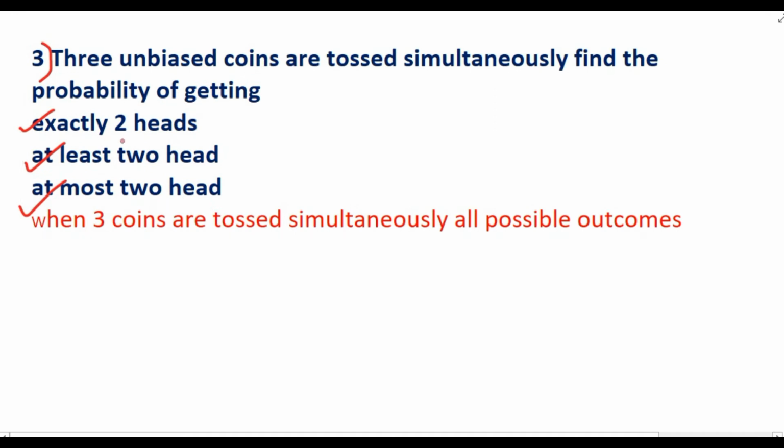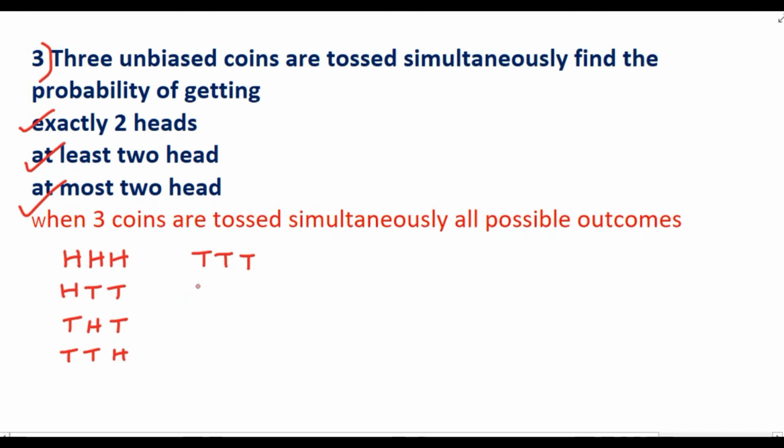When 3 coins are tossed simultaneously, what are the possible outcomes? Either we can get all 3 head or we can get 3 tails. Again first head, then both tail for the other 2 coins. Again first coin tail, second coin head, third coin tail. Again last coin alone head and the first 2 coins tail.